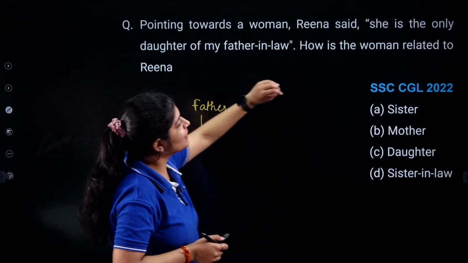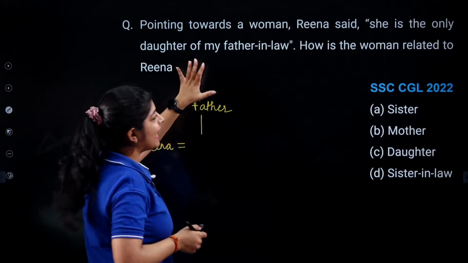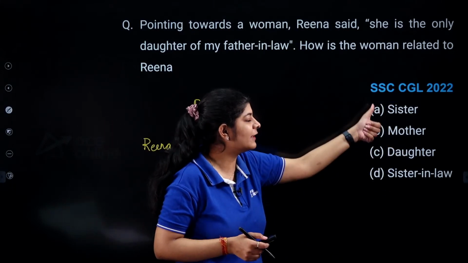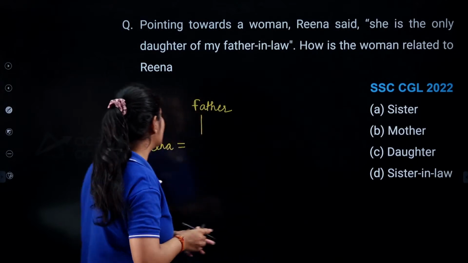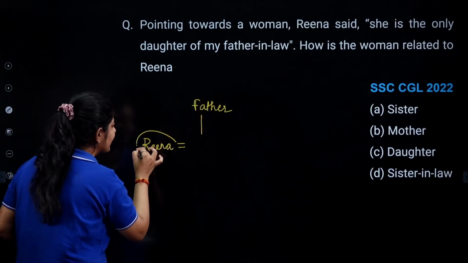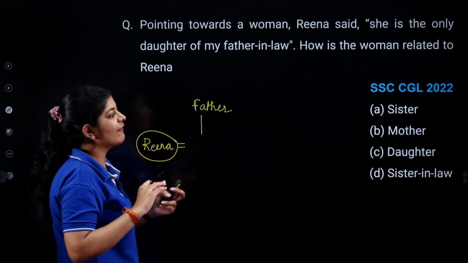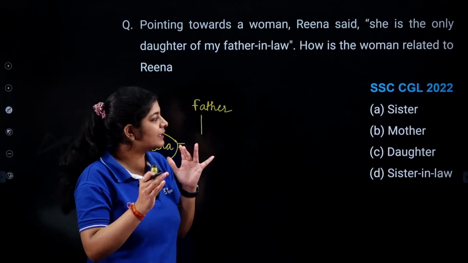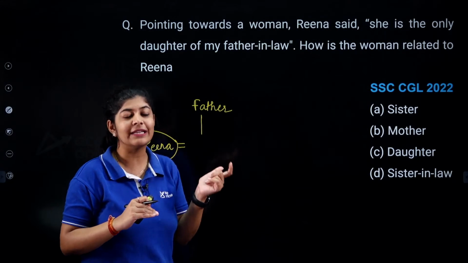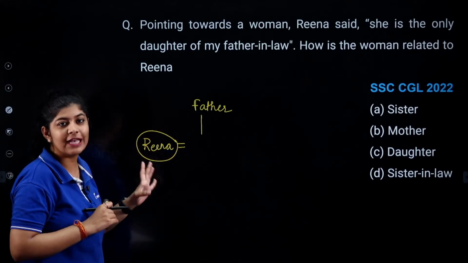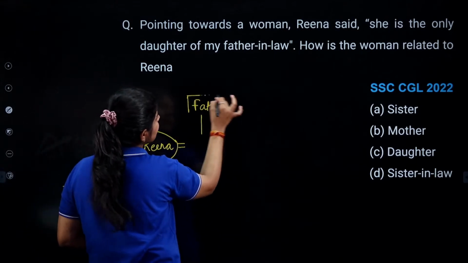Now, how is the woman related to Reena? As all the female category options are given, we are going to consider Reena as female. If we were having options like brother, sister, mother, father, at that time we would not draw it like this, right? We considered Reena as female over here, and here this is a father.